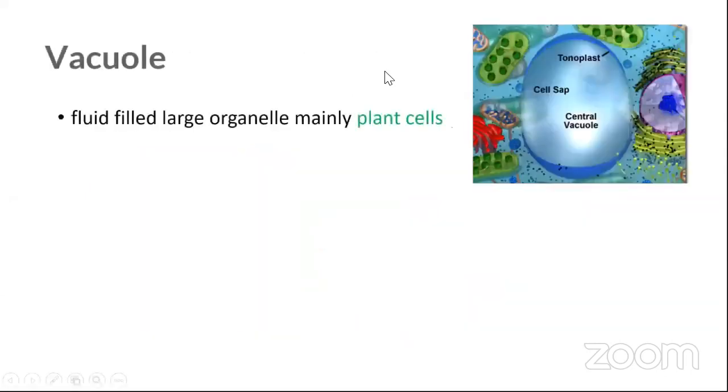Okay, fine. So what is this? This is the vacuole. Of course, the vacuole is a big sac, like a big bag, inside the plant cell. In animal cells, sometimes we can see small, tiny vacuoles, but remember, vacuoles are mainly found in plant cells. Are they membrane bound? What do you think? Are they membrane bound?